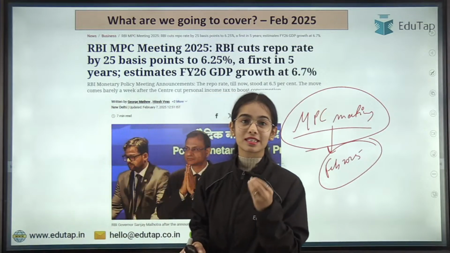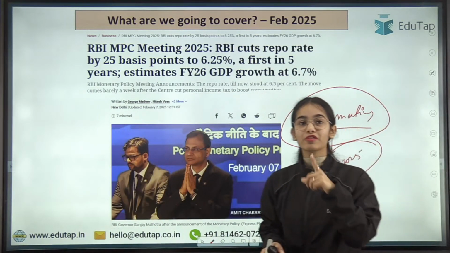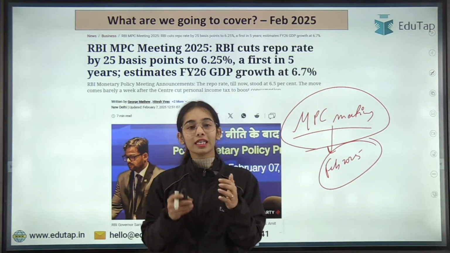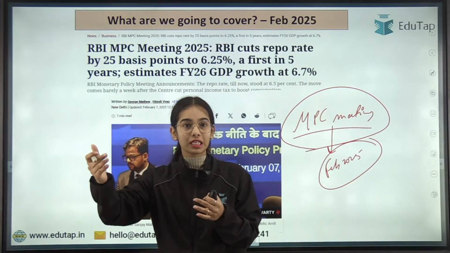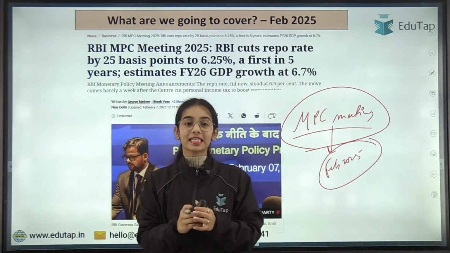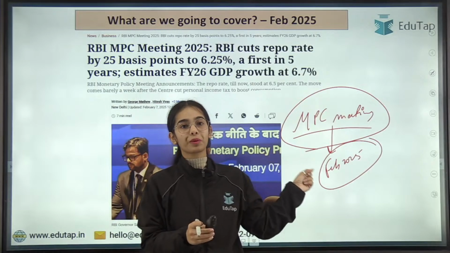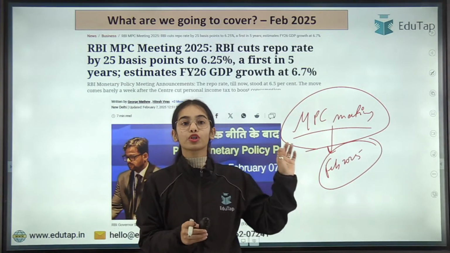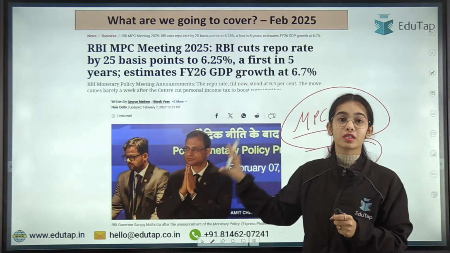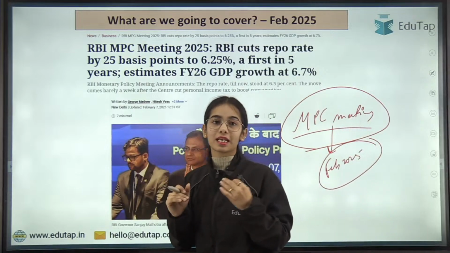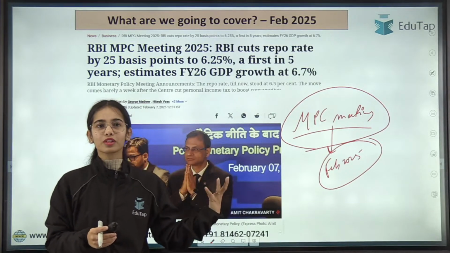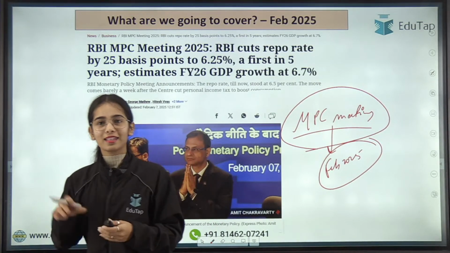All of this we are going to discuss in today's session, and let me tell you that in previous years in the RBI Grade B examination, we have seen that the timeline is asked, that since when the repo rate has been increasing, or since when the repo rate has been at 6.5% and such. So you can understand that now this becomes a very hot topic. This becomes a very important topic for your question to be framed in the examination, okay? That the MPC, after nearly 5 years, what was the requirement for decreasing the repo rate and all. So this we are going to discuss in today's session, and a lot of things you are going to get to know in this session, and this is going to be very important.